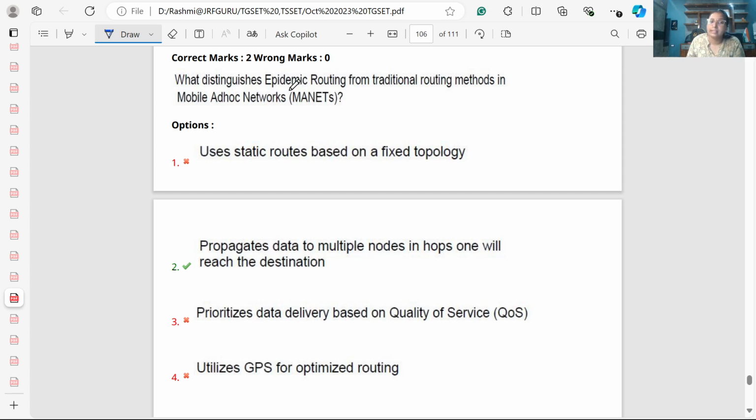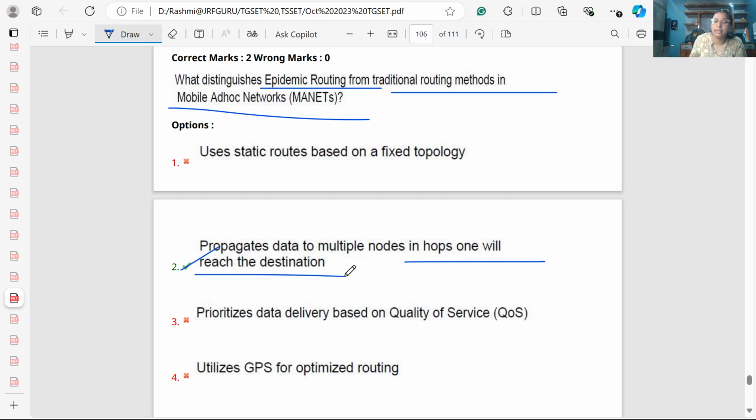What distinguishes epidemic routing from traditional routing methods in mobile ad hoc network? So it propagates the data to multiple nodes in hope that one will reach the destination. Like hop-to-hop transmission is there. We have multiple devices and they are connected like this. So it is called MANET, mobile ad hoc network.